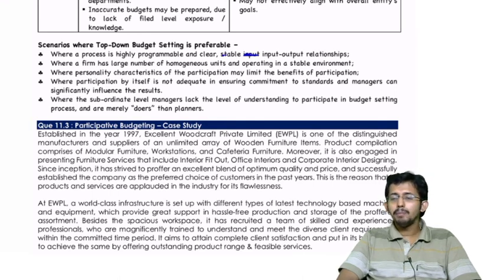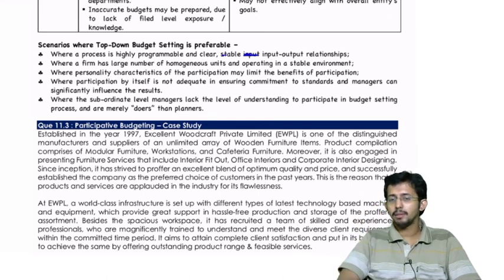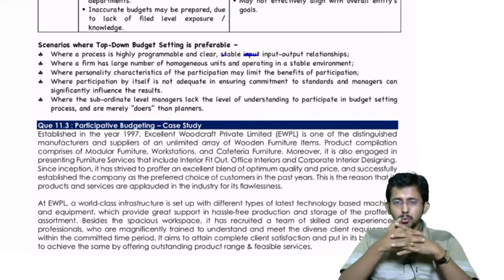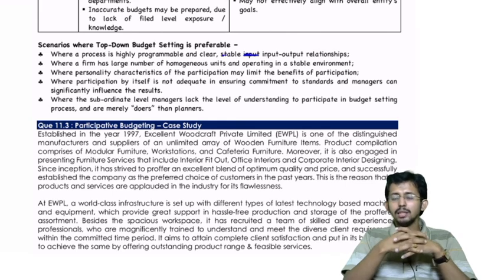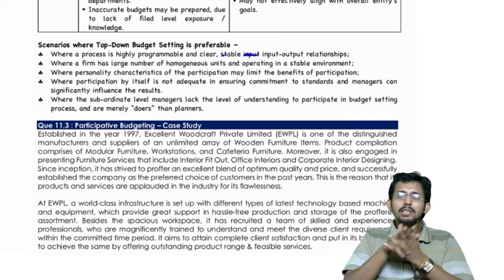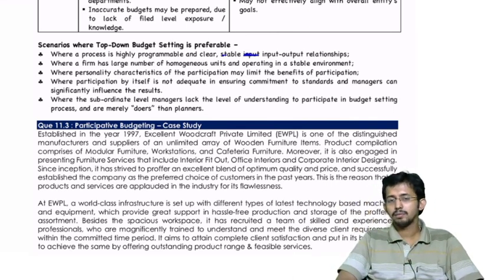If you implement participative budgeting, the people who are involved in that should have sufficient personality characteristics to contribute to the budget preparation. Suppose the line managers are completely illiterate. If you ask them to prepare the budget, then what will happen? It will result in complete chaos. So you can ask them to prepare a budget only if they have reasonable knowledge about budget preparation. Okay, so that should be ensured.